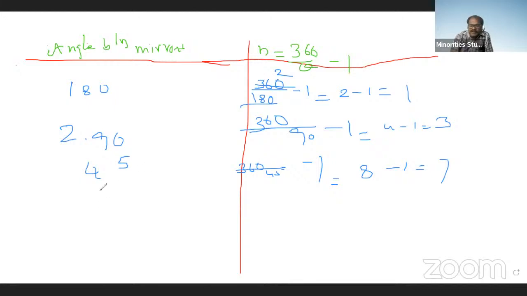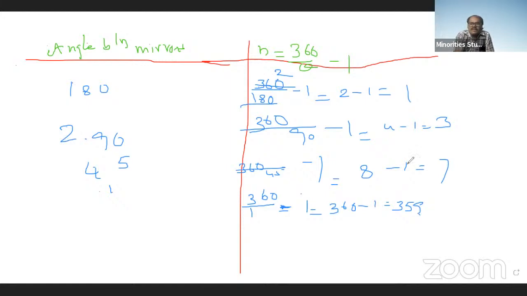Suppose the angle is 1 degree. Always divide 360 by the angle between the mirrors, which is 1. That is 360 by 1, minus 1. 360 by 1 is 360, minus 1 is 359. Therefore, 359 images are formed.